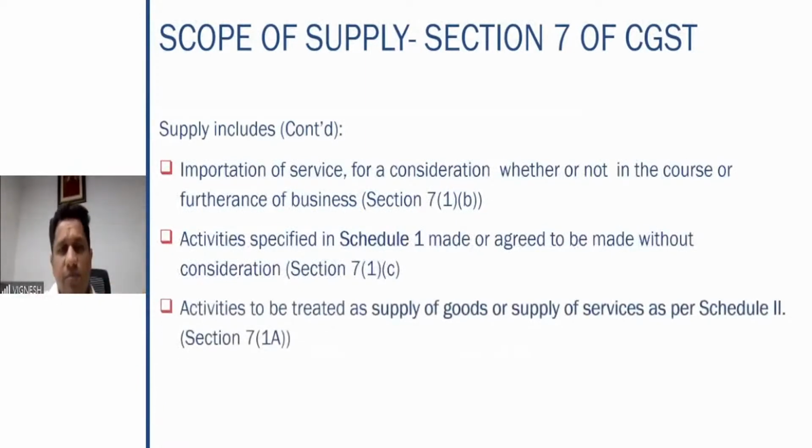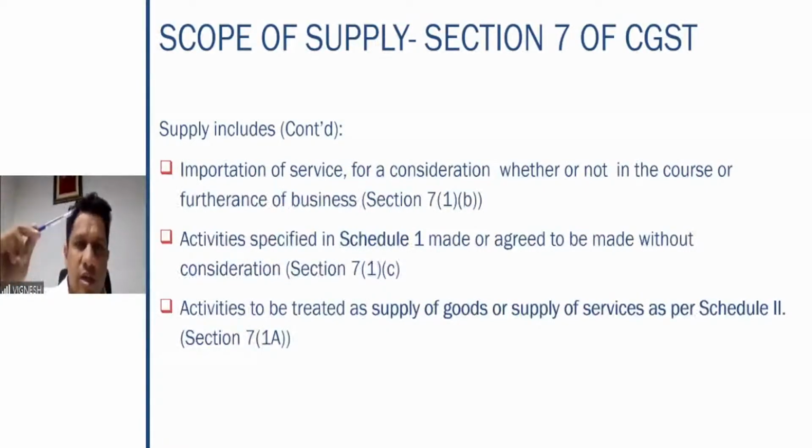Now we come to 7 subsection 1 clause B. Supply includes importation of services for a consideration, whether or not in the course or furtherance of the business. That means what? 7(1)(b) talks about a situation where course or furtherance of business is not relevant.